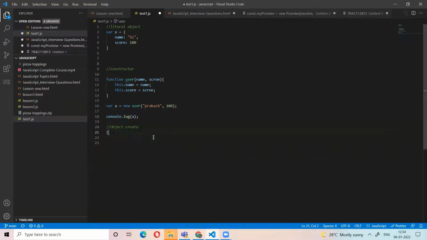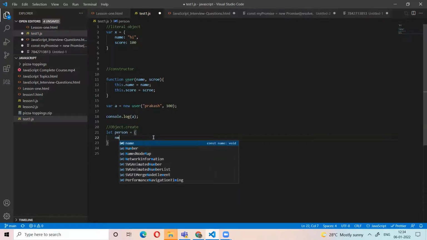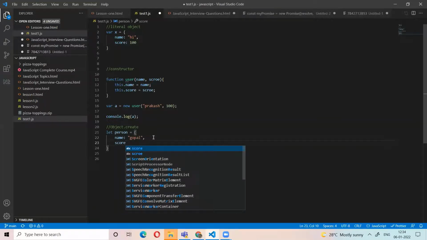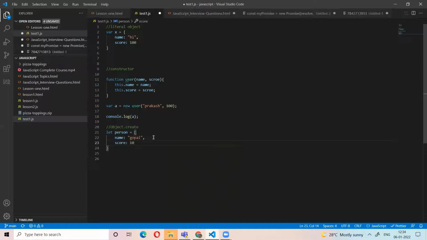You already know this is the object. Based on this object, we need to create another object.